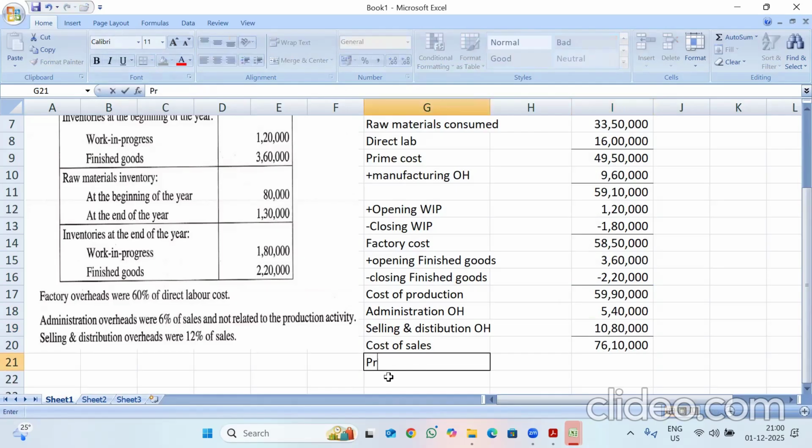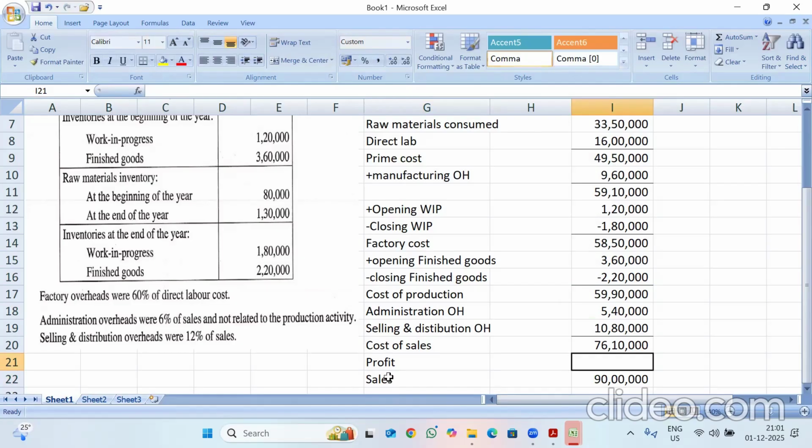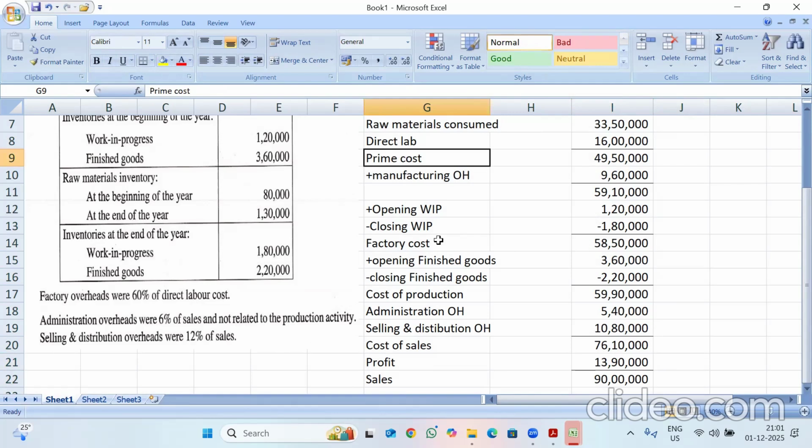So here my profit should be calculated. Sales is 90 lakhs. So my profit will be 90 minus 76 lakh 10,000, so 13 lakh 90,000. Here in this problem, even if you are adjusting finished goods after administrative overheads, your profit will be the same, but you will lose the step marks, because the marks will be given for calculating prime cost, factory cost, like that, not for the final step, right?